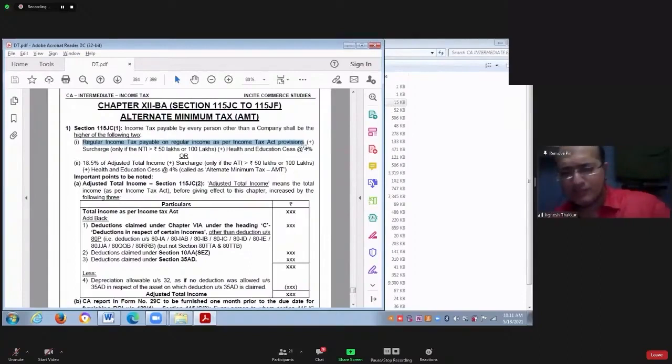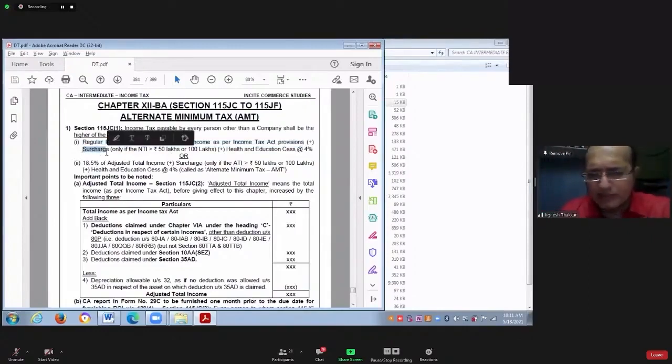Then you claim Chapter 6A deductions, and then you get the taxable income. In that taxable income, you might have already claimed 35AD, 10AA, 80IA series deductions. On that total income, you calculate tax as per normal provision. To that, you add surcharge, if applicable. You know surcharge is applicable only when the income is more than 50 lakhs.